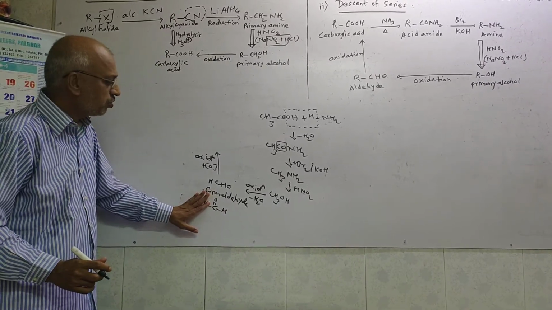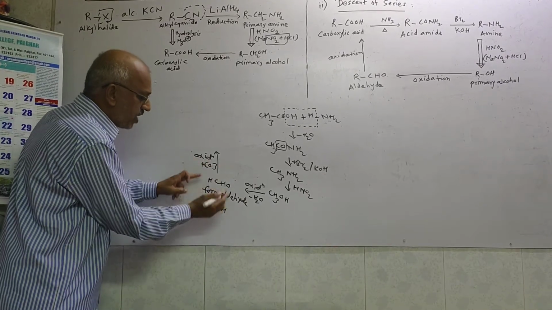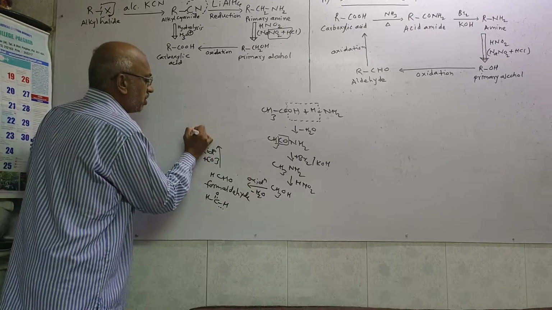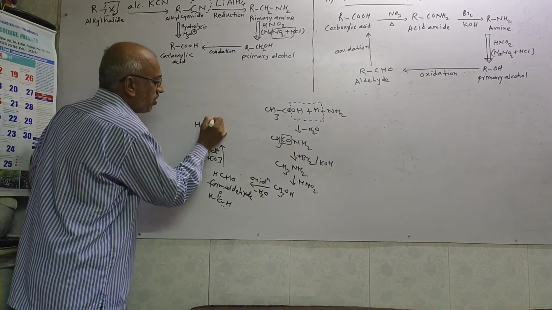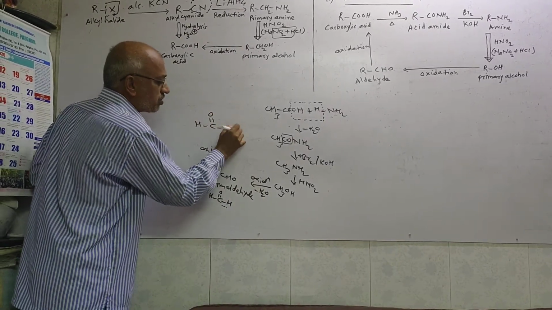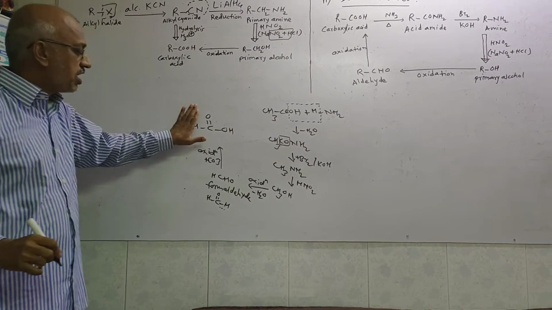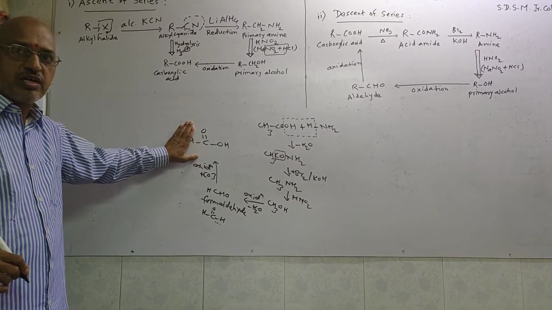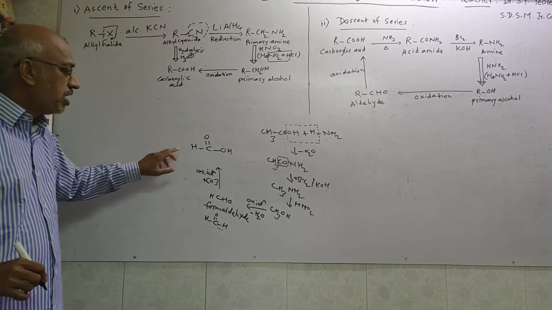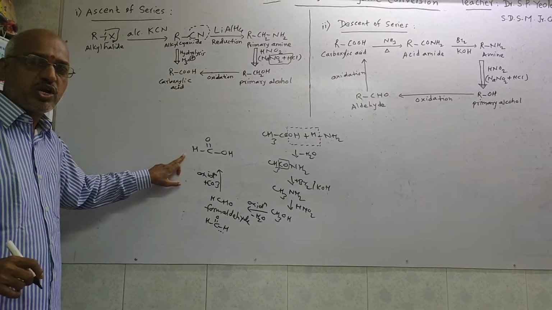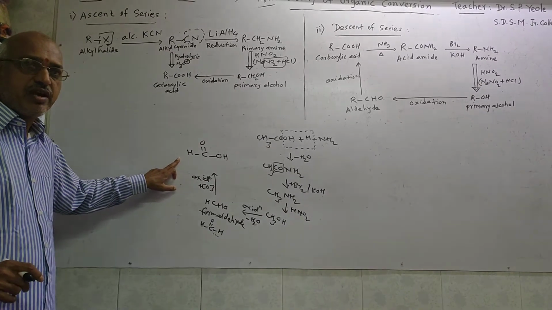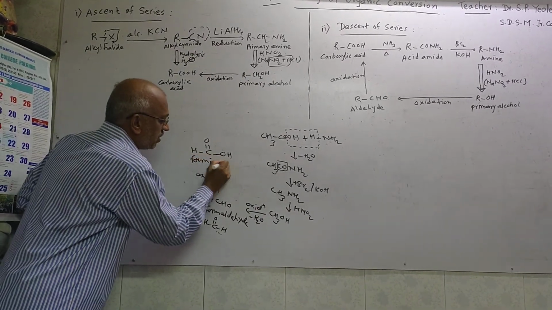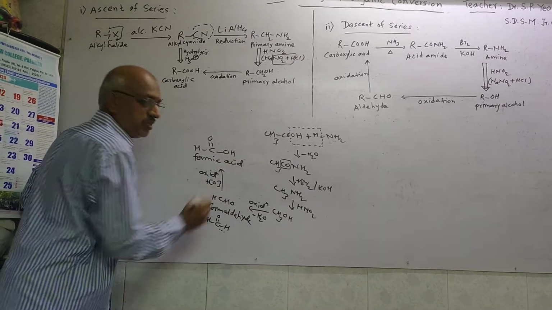Now in this aldehyde functional group, one oxygen atom can be added between the C-H bond, and the product becomes HCOOH. Now this is the carboxylic acid. C double bond OH is the carboxylic acid group to which a hydrogen atom is attached. So the name of this carboxylic acid is formic acid.